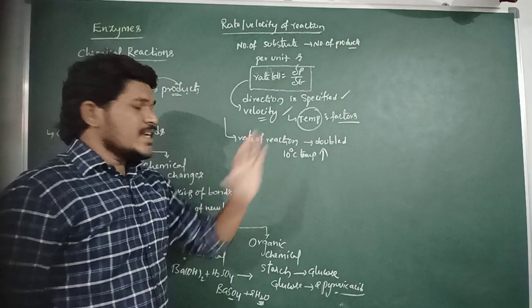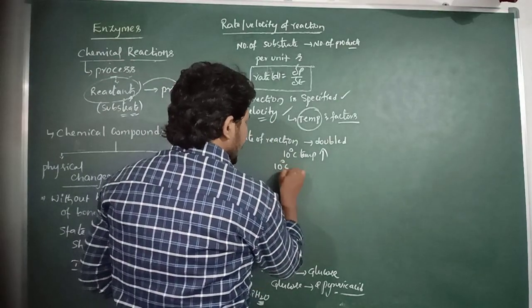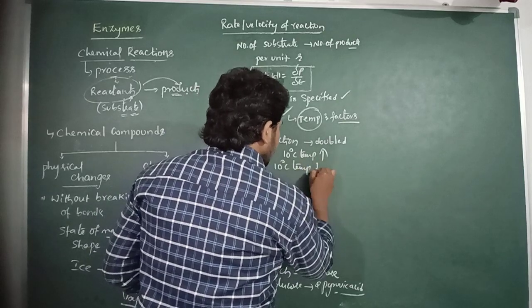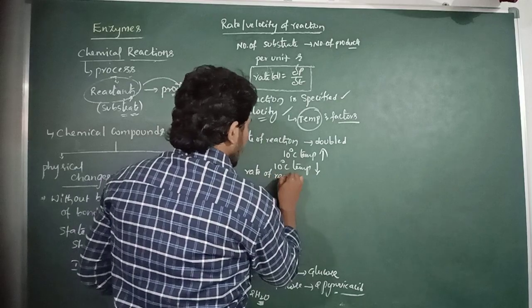If every 10 degree centigrade temperature decreases, the rate of the reaction is halved.